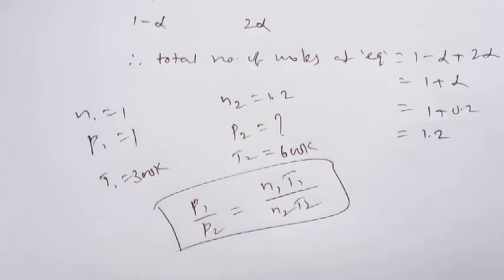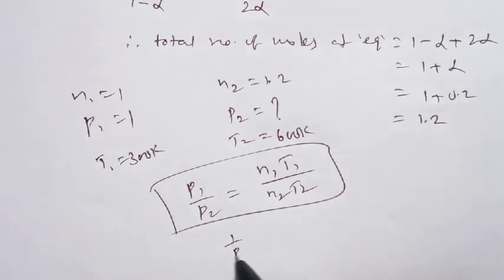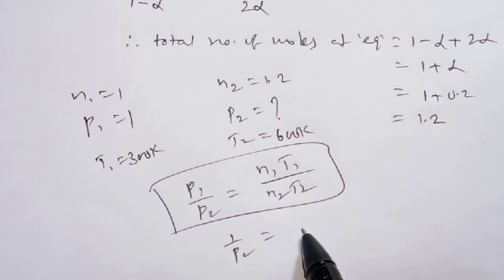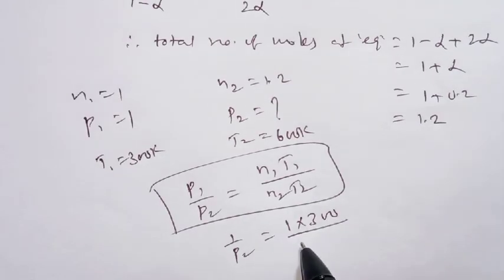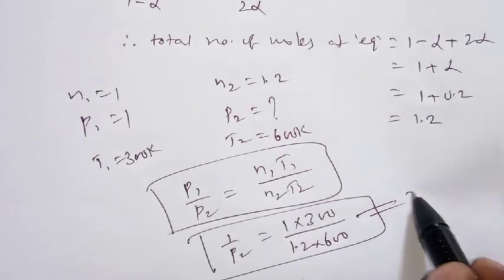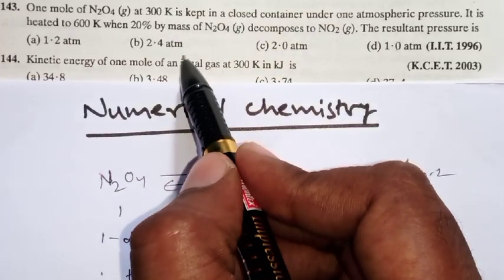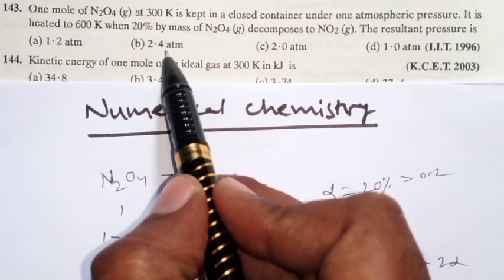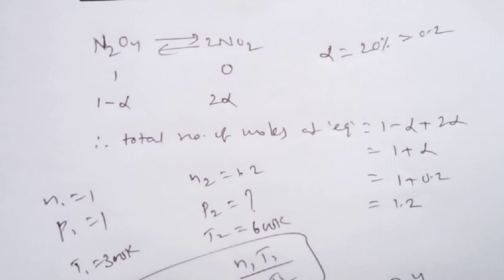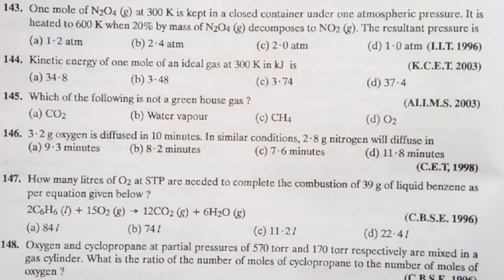Now here all the values you know except P2. If you substitute, what will we get? 1 by P2 equal to, P1 equal to 1 already known, so this is 1 into 300 by 1.2 into 600. If you simplify, the entire value will be 2.4. Is it clear? Then what is our option here? 2.4 atmospheres. So it is a very simple model, but it is a fusion type of question because the equilibrium concept is mixed with the gas state.